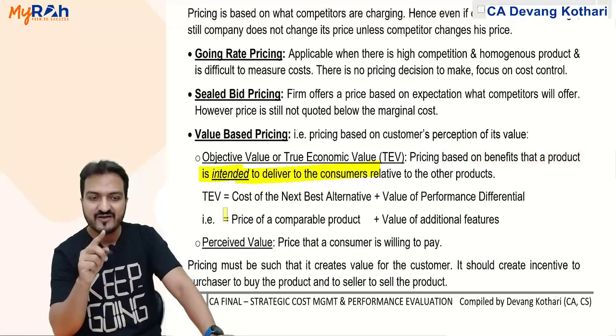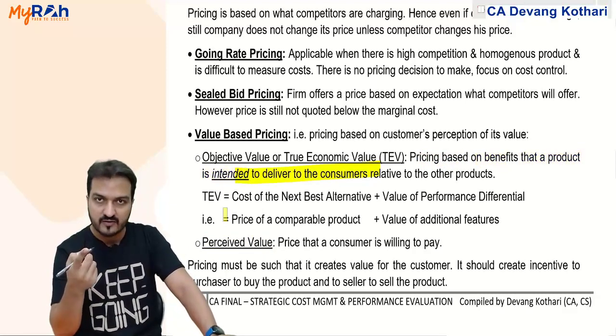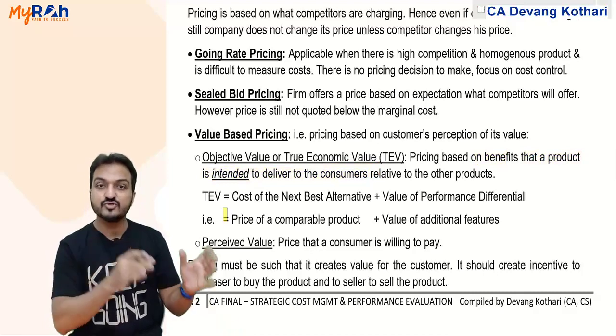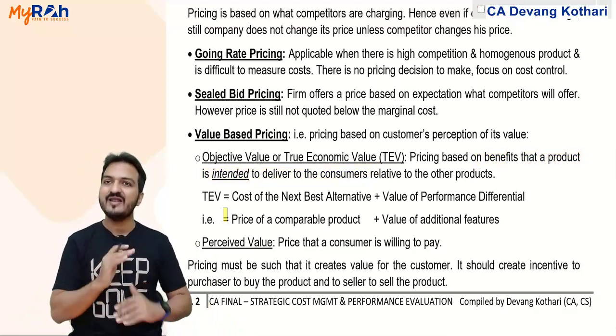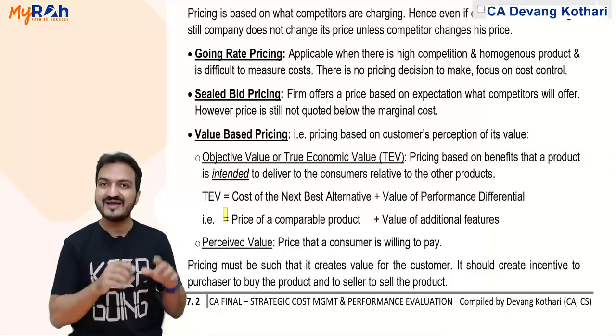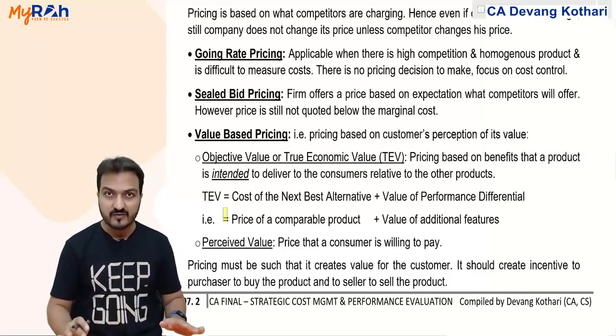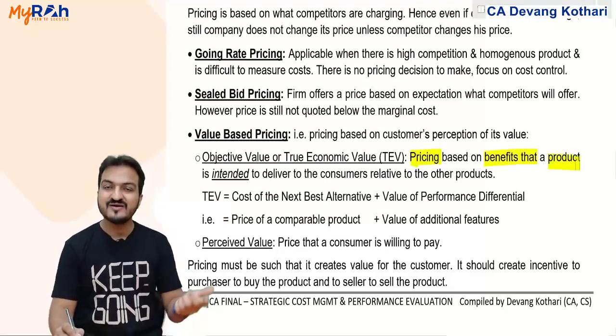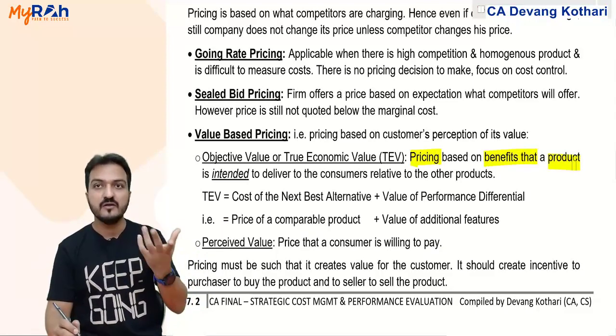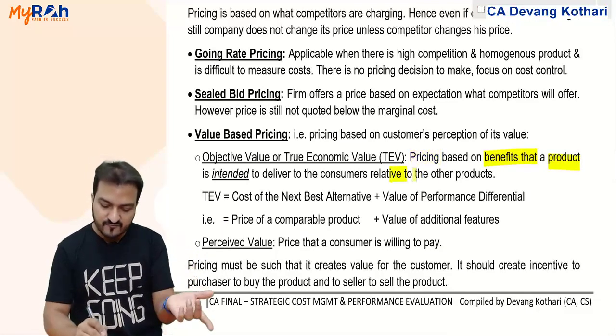Whether the customer will actually take that benefit or make use of those additional features or not doesn't matter. It is pricing based on benefits that my product can deliver to the customer relative to other products.